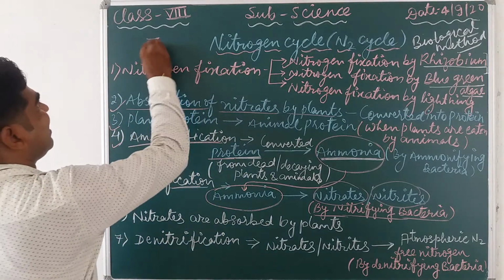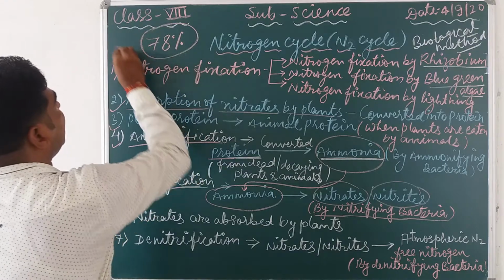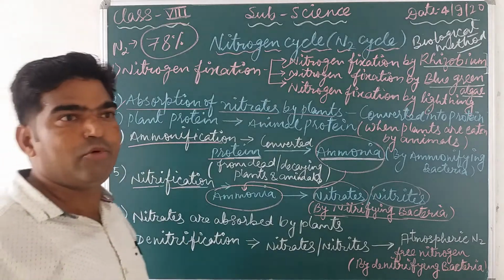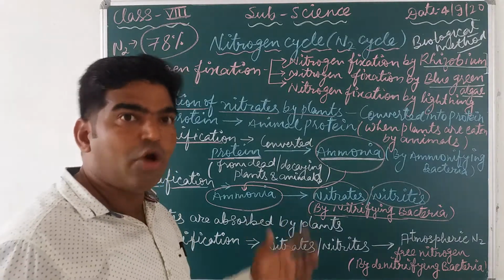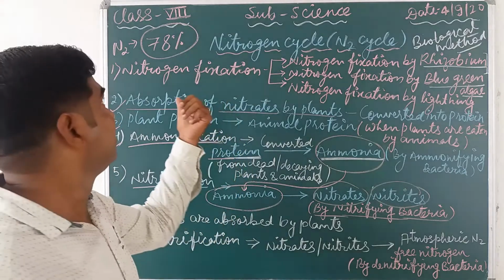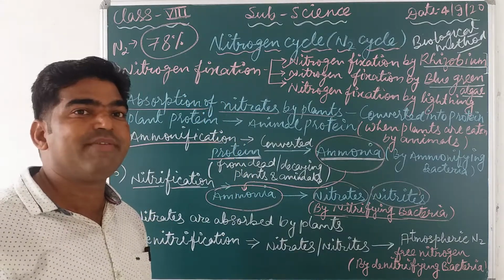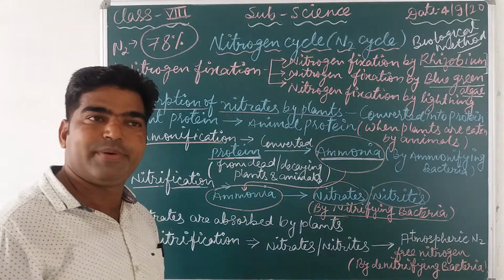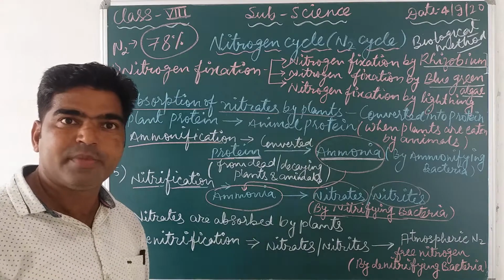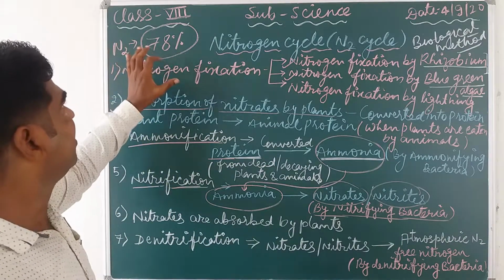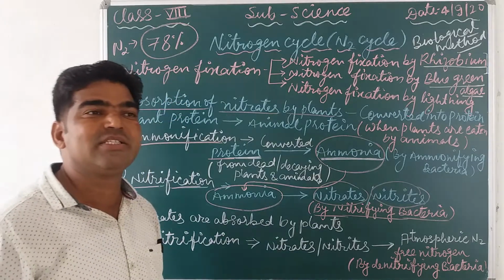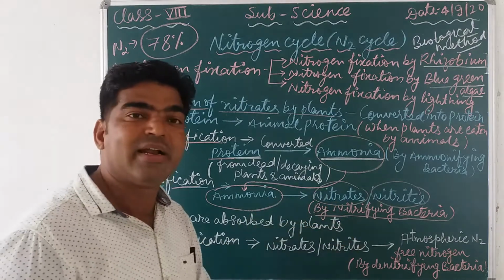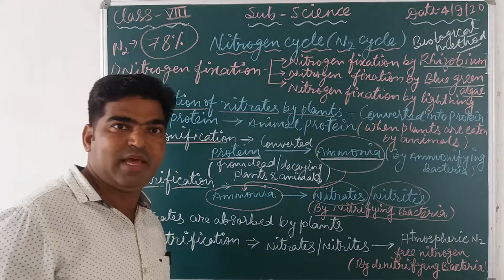We know that 78% nitrogen is present in the atmosphere. The most abundant gas in the atmosphere is nitrogen, approximately 78%, then 21% oxygen, then carbon dioxide, and 0.03% other gases, the rest. So it is a large percentage, but this large percentage is useless for the plant till it is converted into its compound, or into the form of nitrate or nitrites. Okay, do you understand? Are you getting it?